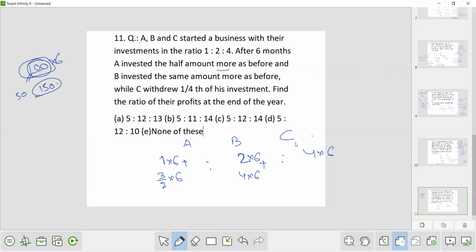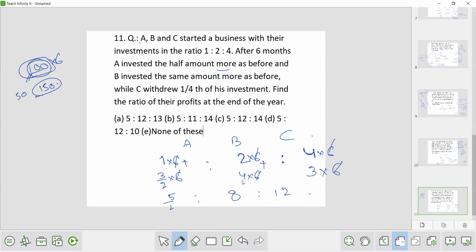And for C, C withdrew 1/4 of his investment. So what was the amount invested by C? 4. Now withdraw 1/4 of it, that is 1. 1 was withdrawn. So how much is remaining? 3. 3 is remaining. So it is also 3 into 6. Now see, cancel 6 from all the sides here. Now it is 5/2 is to 8 is to 12.